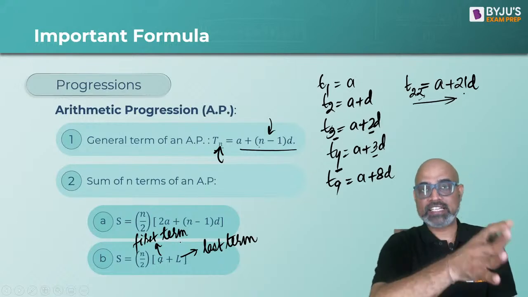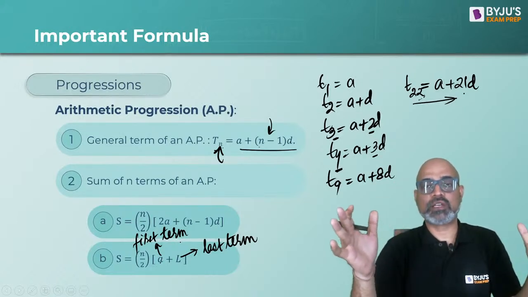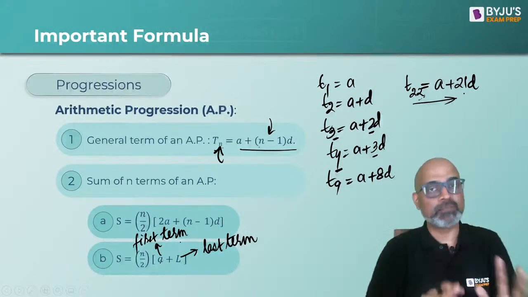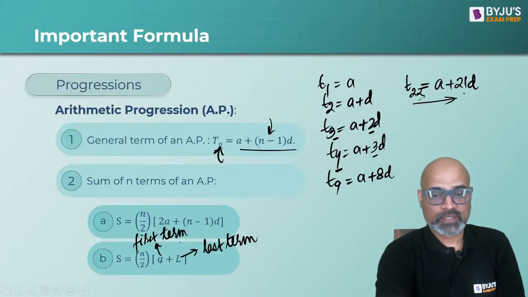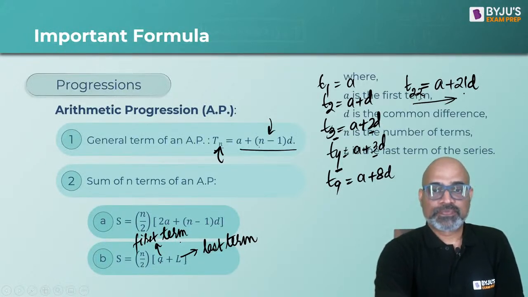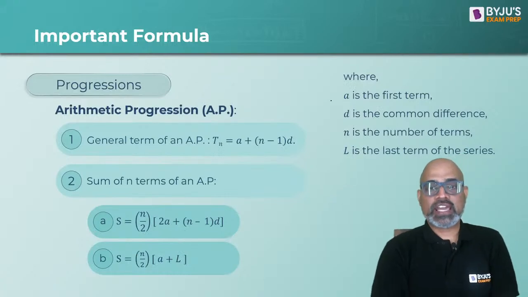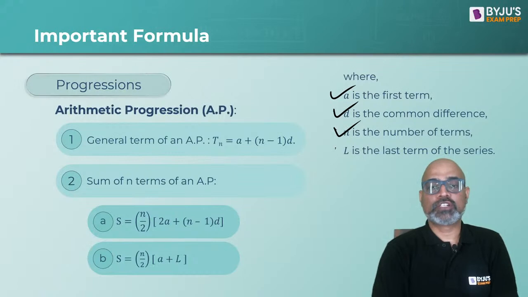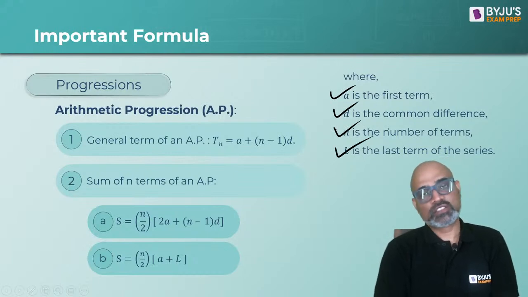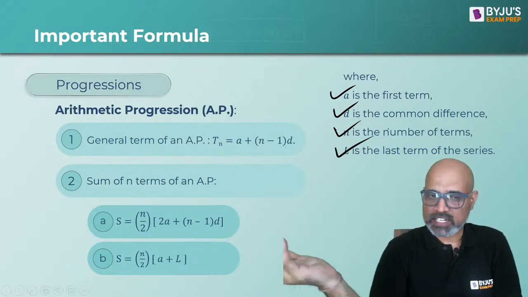Okay. So you take the first term, you take the last term, add them and multiply it by n by 2. Okay. So a is the first term, d is known as the common difference, n is called the number of terms, l is called the last term of that series that we are talking about.